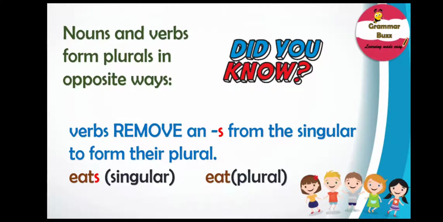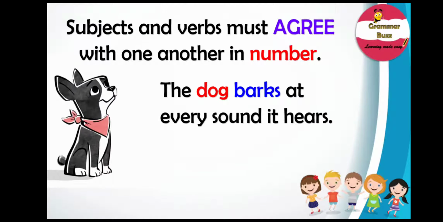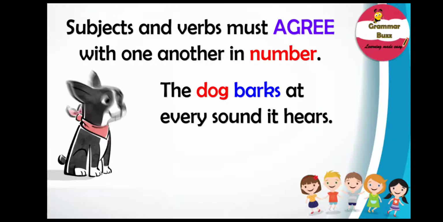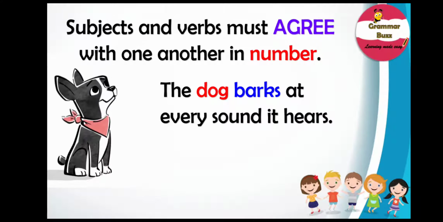Well, let me explain this further with the help of an example. Let us consider the following example. The dog barks at every sound it hears. In this sentence, the subject is dog, which is a singular noun, but note the verb barks. It ends with an S, but it is a singular verb. Certainly it is. Remember, singular verbs end in S.